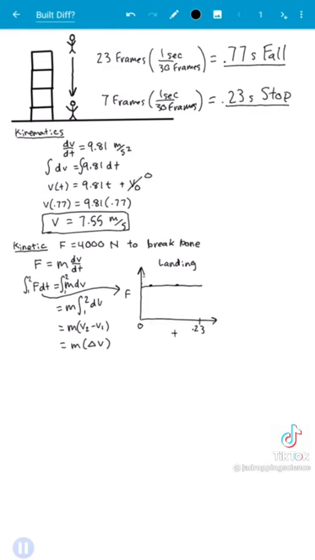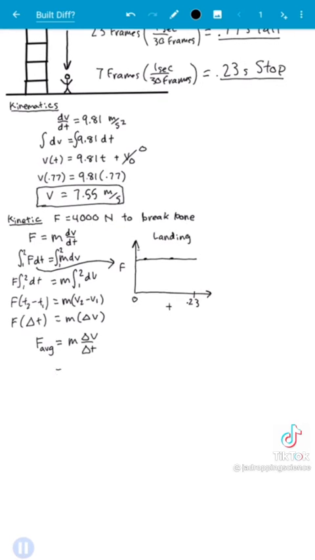Since the force here is the same here, the force is constant and we can take it out of the integral just like we did on the right hand side. What we're left with is the force times the change in time. Now we can solve for force, but this force is actually the average force, which happens to be the maximum in our example. The dude in the video is pretty short, no offense, so I'm going to guess around 60 kilograms. I could be off though.